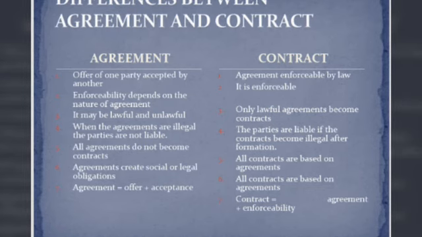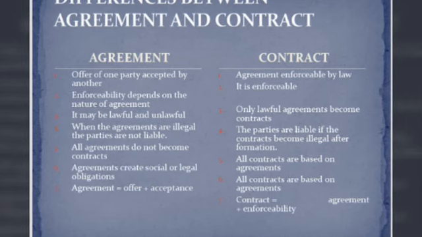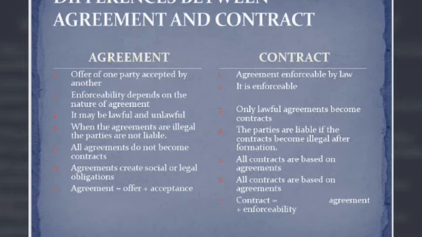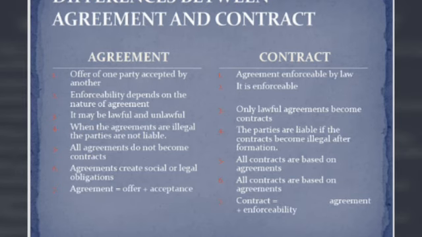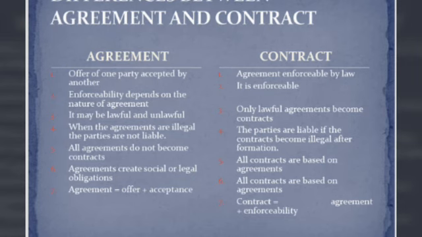Next, an agreement may be lawful or unlawful, whereas only lawful agreements can become contracts. The fourth difference is, when agreements are illegal, the parties are not liable because it is not enforceable, whereas when a contract is illegal, the parties become liable.